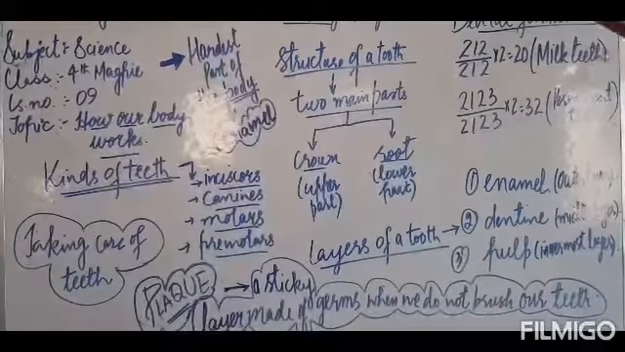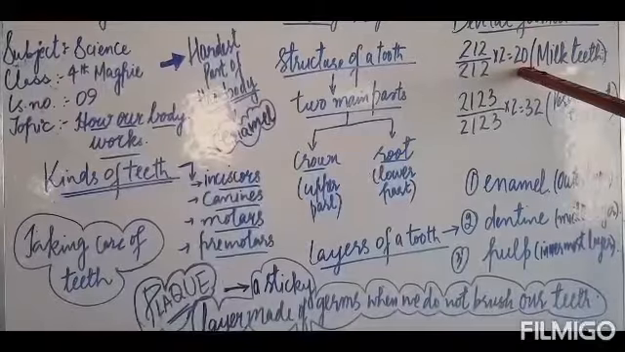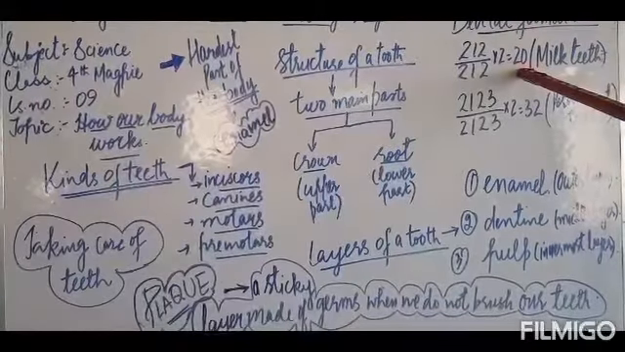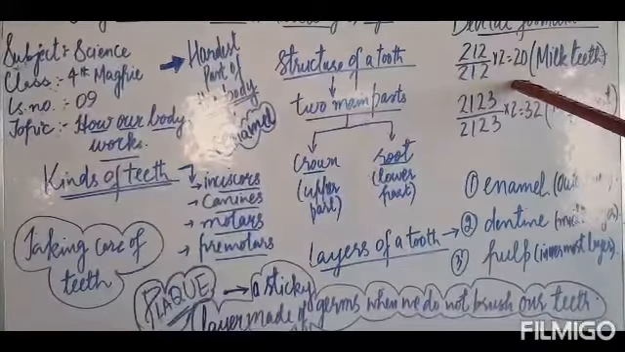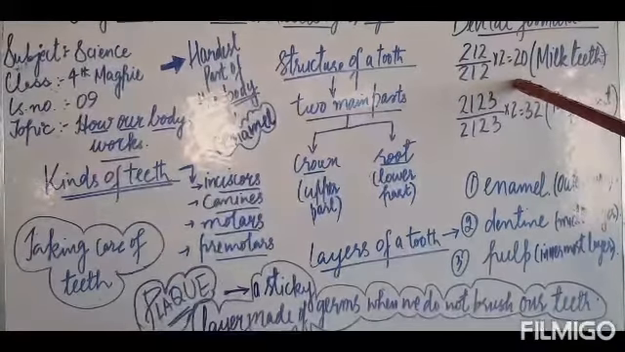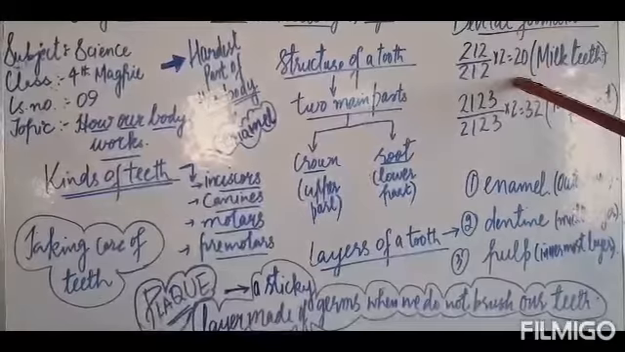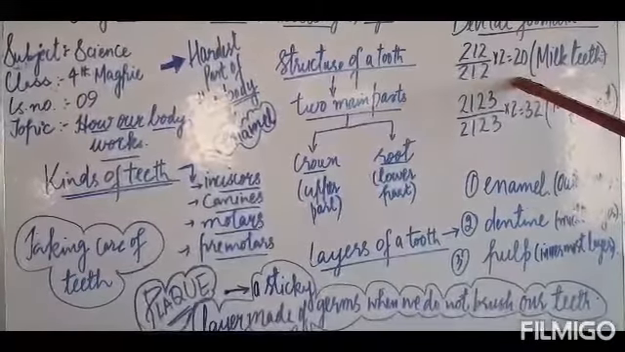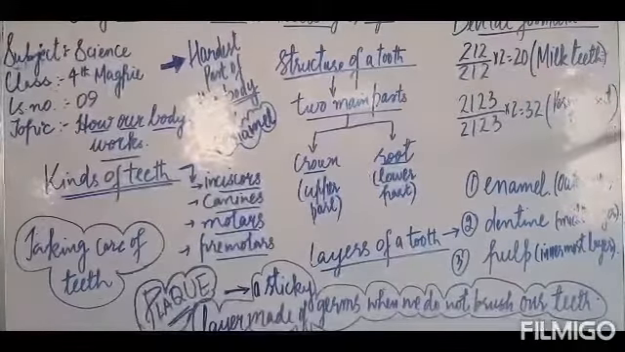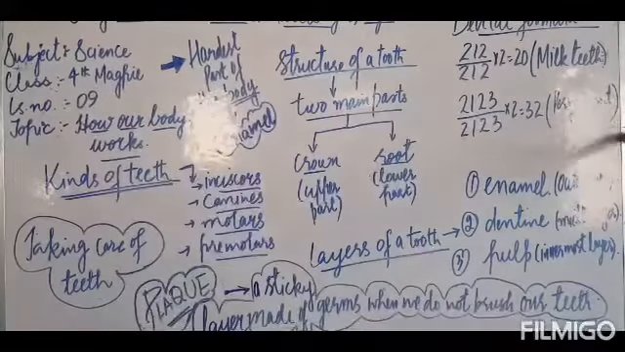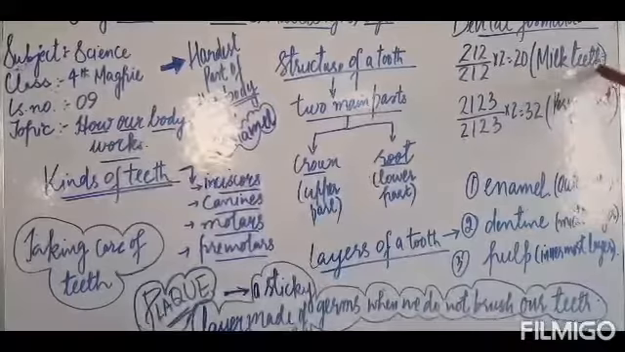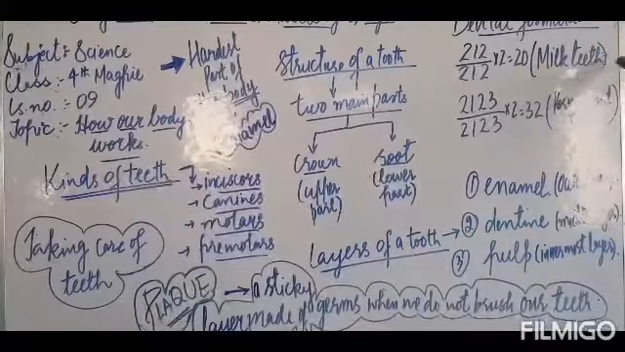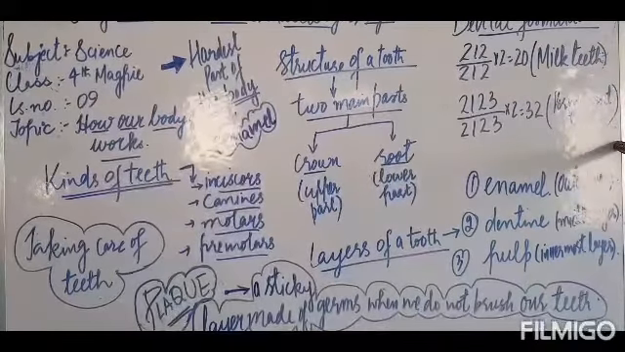In our lifetime, we grow about 20 milk teeth, 10 in the upper jaw and 10 in the lower jaw. Milk teeth begin to fall when a child is about 5 or 6 years old. And the new teeth that grow in place of the milk teeth are known as the permanent teeth.